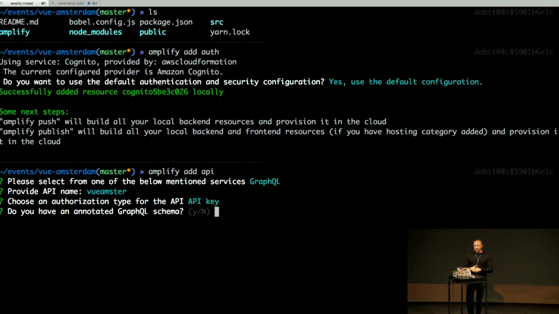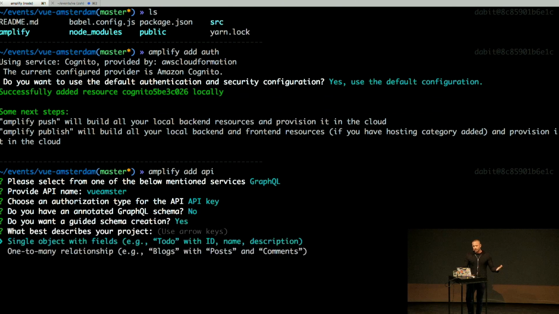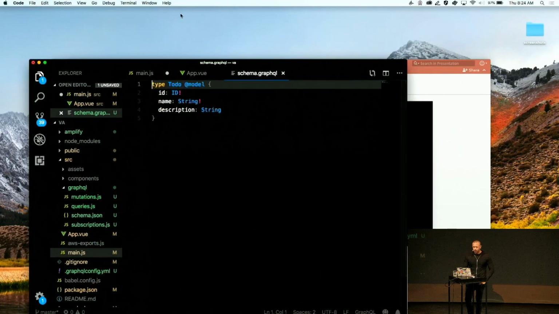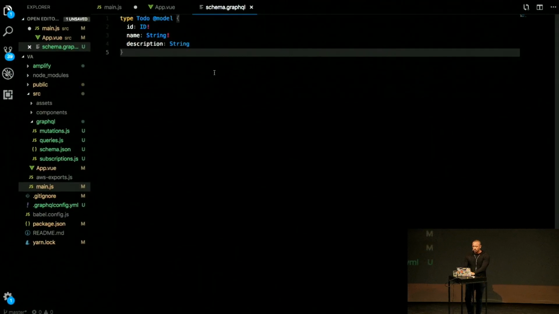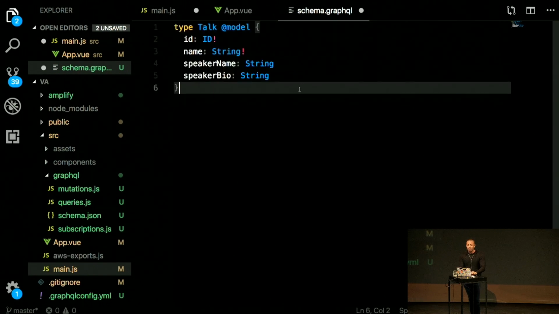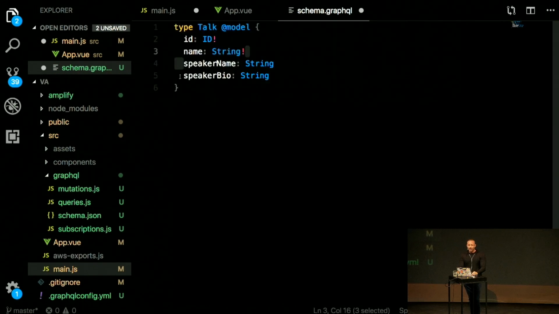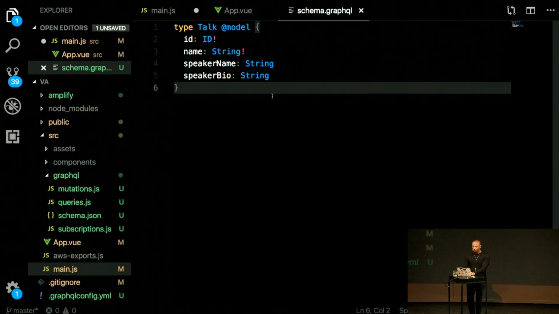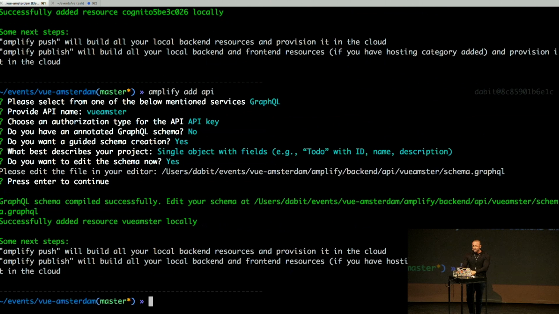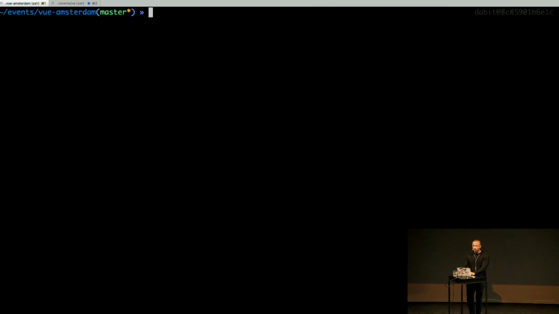And then they're asking us if we have an annotated schema. We don't. And we want to go ahead and create a schema. I'm going to choose yes and choose this pre-configured template that is going to get us started on our API. So this gives us a basic to-do. I want to create a conference app, so I'm going to go ahead and scaffold out a base type of talk. This will give us a speaker name, a speaker bio, and the talk name. And this is all we're going to need to get this going. So I'll go ahead and save this schema, and I'll continue. And then we've created that configuration locally. So now I'll run amplify push. And this is going to go ahead and create this in our account.